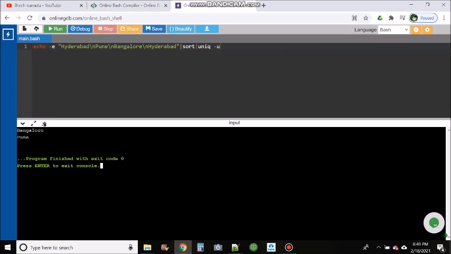And if I want only the duplicate data in the output, in that case we can simply change the option from -u to -d.